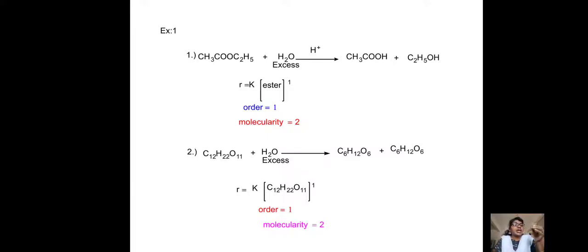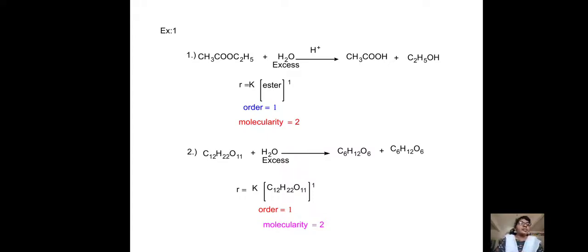If we take any reactant in excess, then the rate of reaction is not going to depend on that factor. The rate depends upon the other reactant. That means the excess water will not influence the rate of reaction.